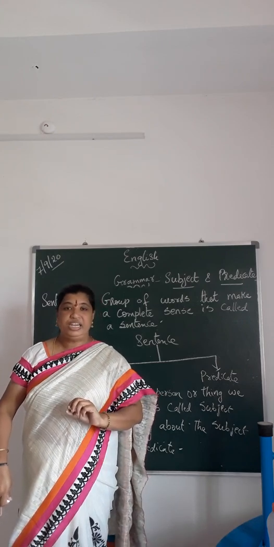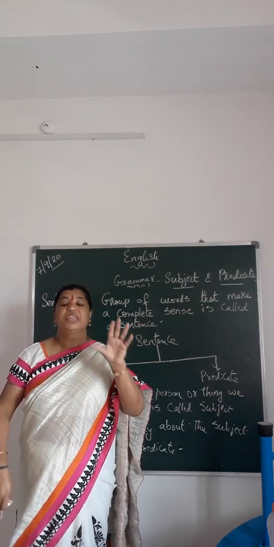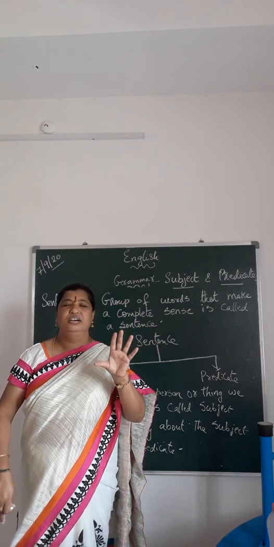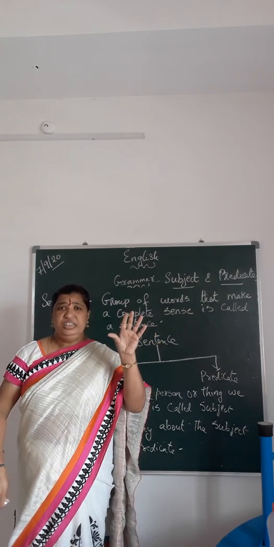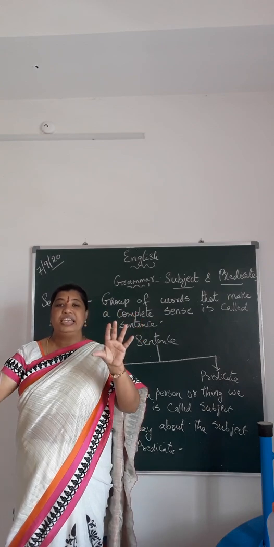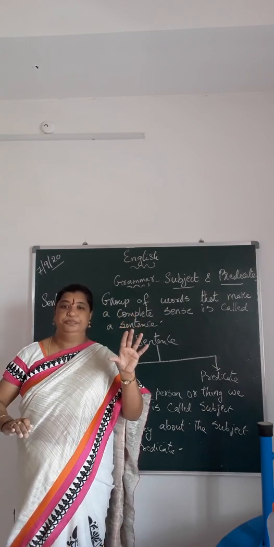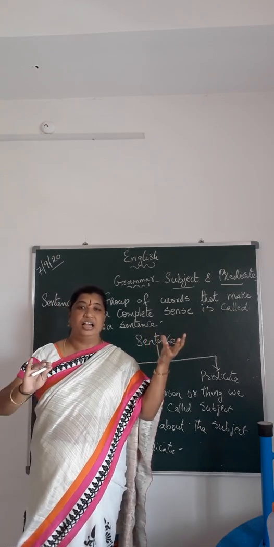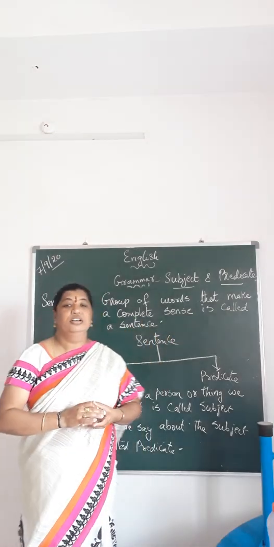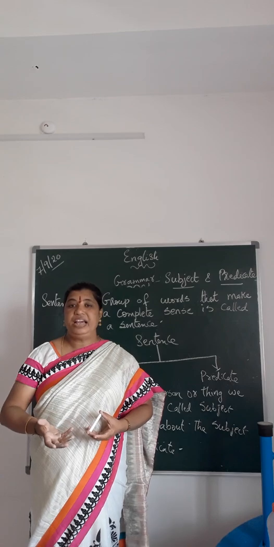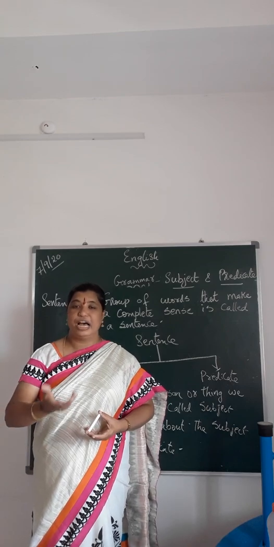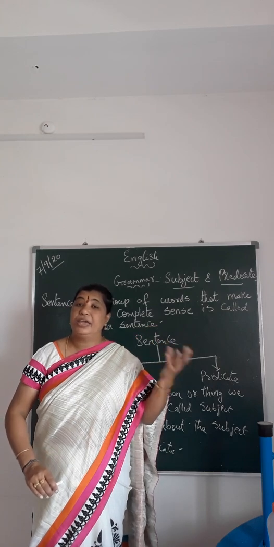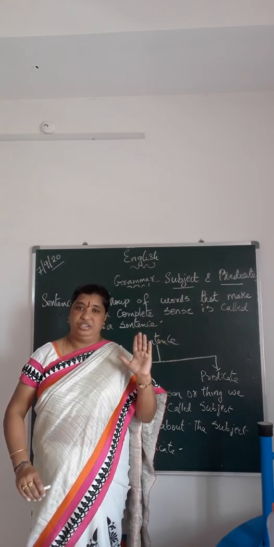For example, take the sentence, "The Taj Mahal is at Agra." In this sentence, what am I speaking about? About the Taj Mahal. So Taj Mahal becomes the subject.